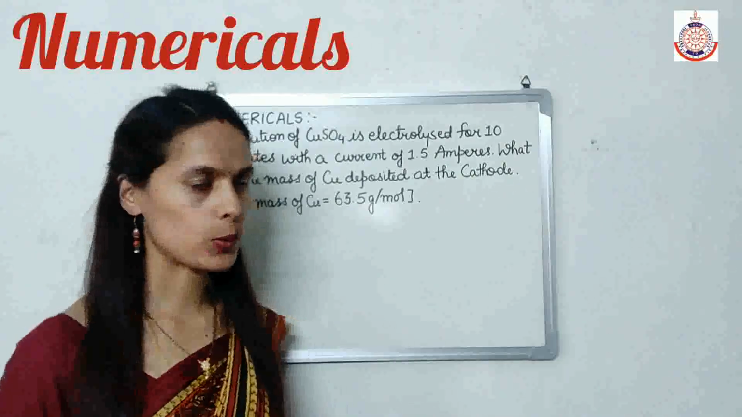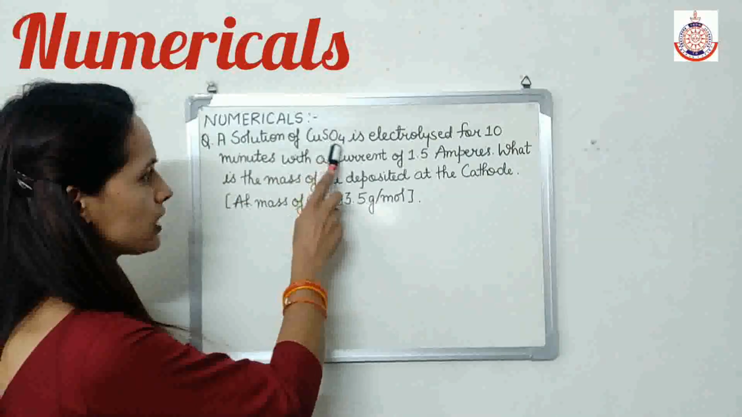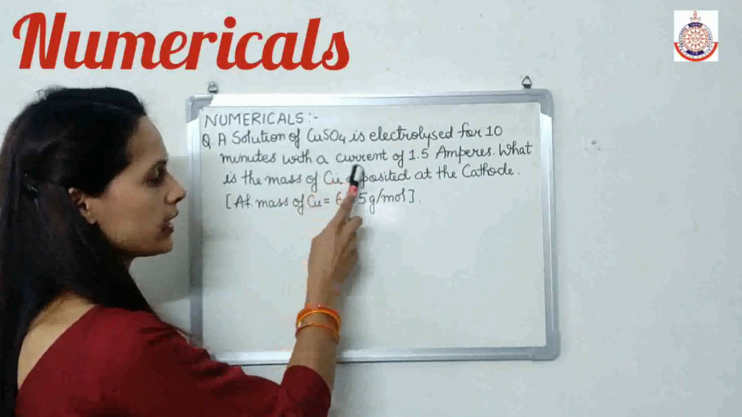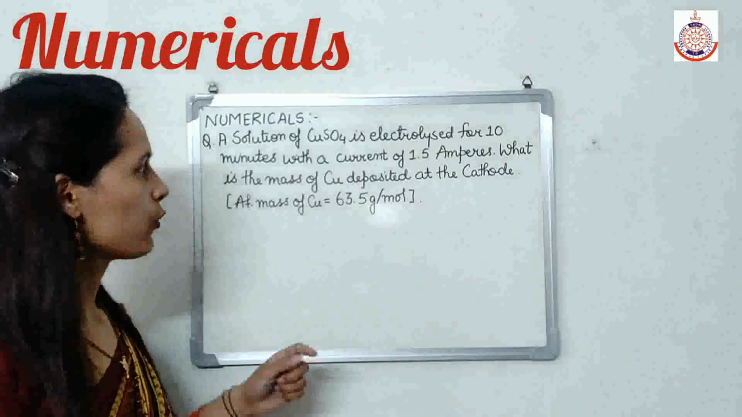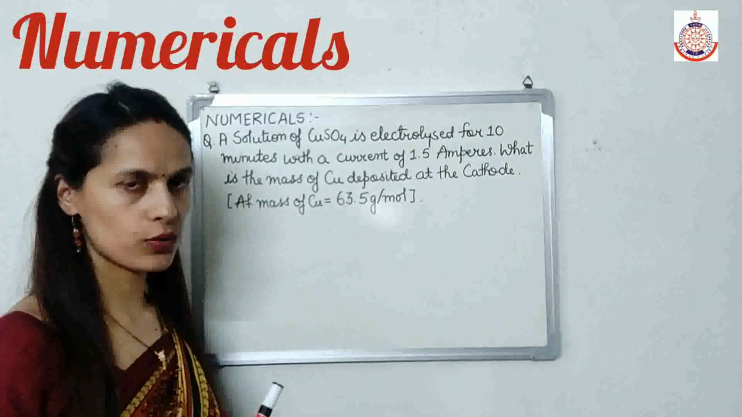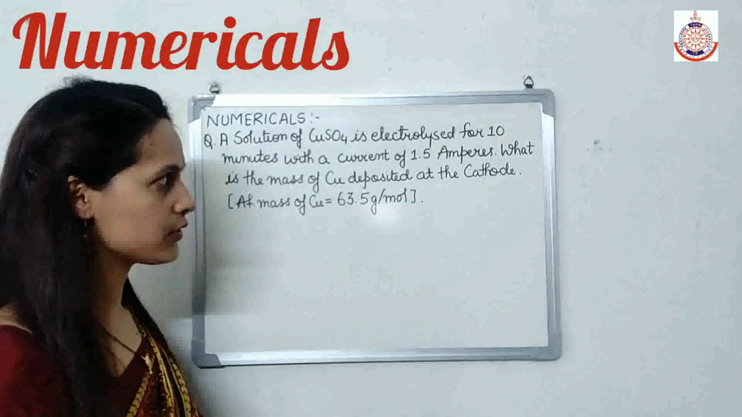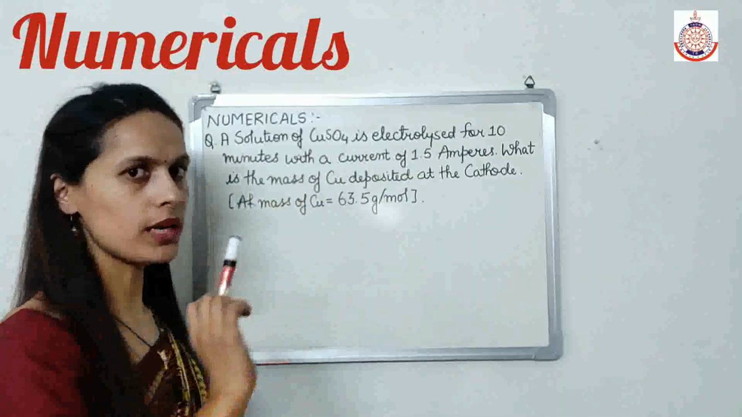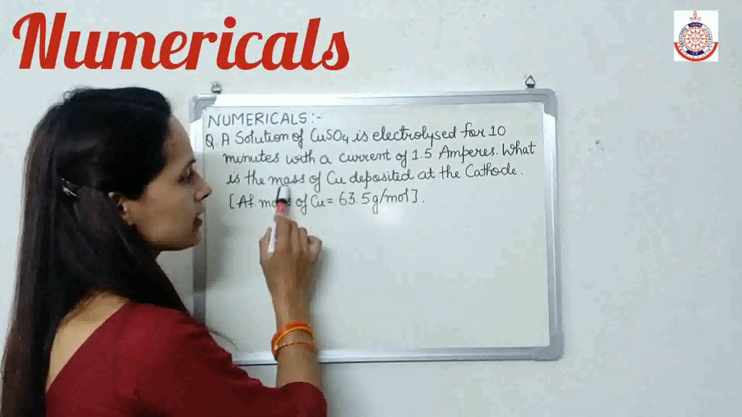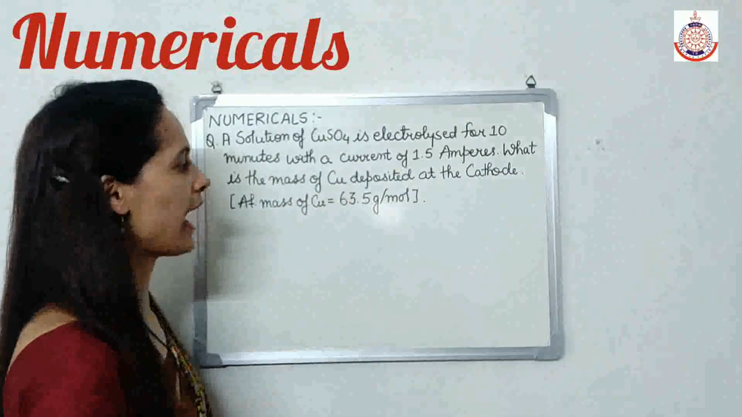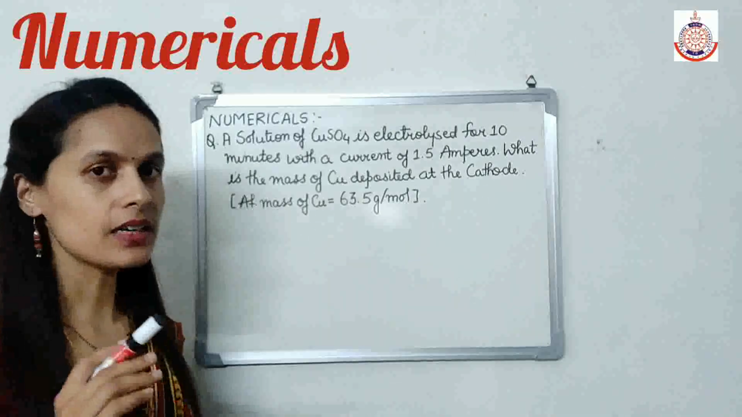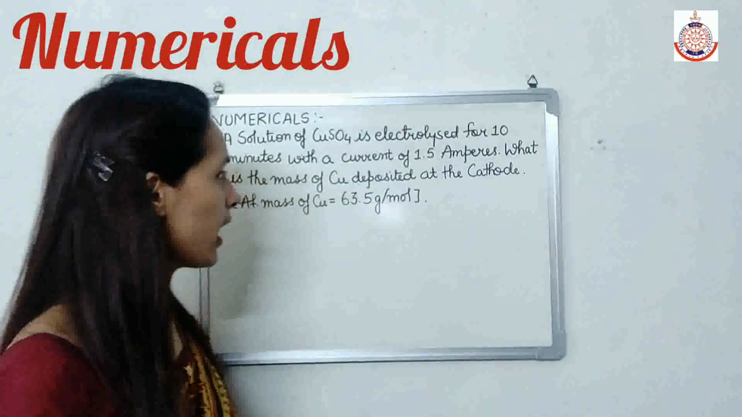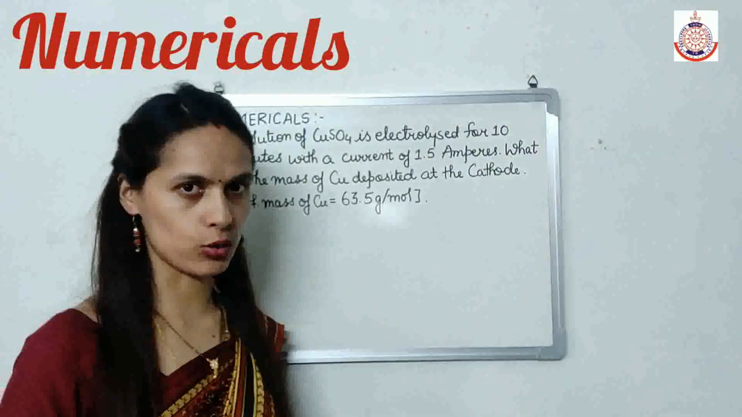This is our second question. A solution of CuSO4 is electrolyzed for 10 minutes with a current of 1.5 ampere. We have a solution of CuSO4 and we are passing electricity through this solution for 10 minutes with a current of 1.5 ampere. What is the mass of copper deposited at the electrode? At the cathode, we have to calculate what mass is deposited.